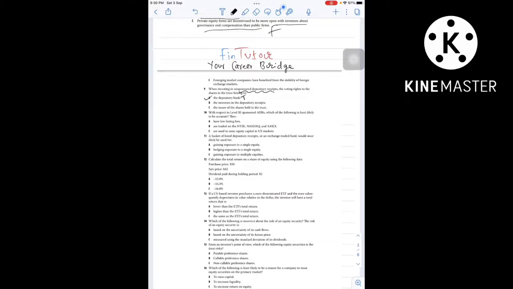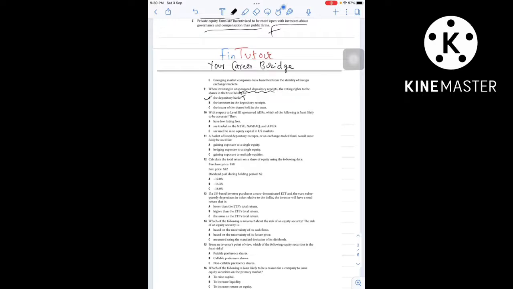A DR can be sponsored depository receipt or unsponsored depository receipt. A sponsored DR is when foreign company whose shares are held by depository has direct involvement in the issuance of receipt. Investors in sponsored DR have the same right as the direct owners of the common shares.